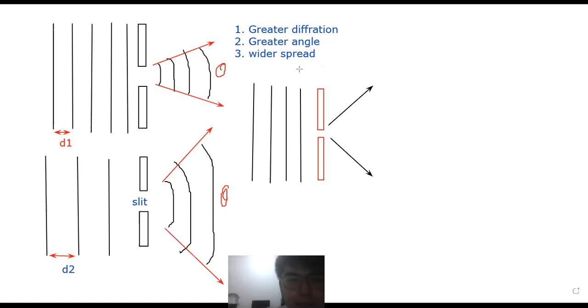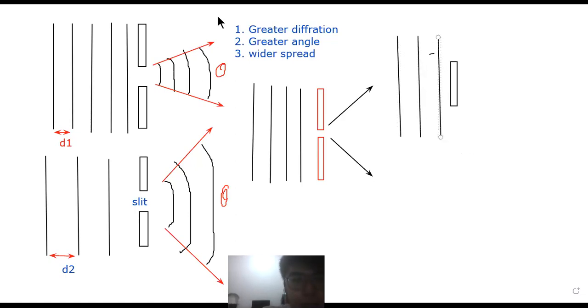In diffraction, questions usually ask you to draw, especially in paper 2. Or in paper 1, they draw options A, B, C for you and you choose which one is correct. So if they ask you to draw, you need to know how to draw it. For example, when you are asked to draw, they give you one obstacle. Sometimes they will give you a circle, or like this. Anything is fine as long as it's an obstacle. And they ask you to draw the diffraction.